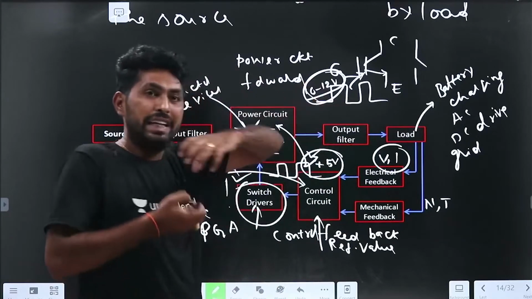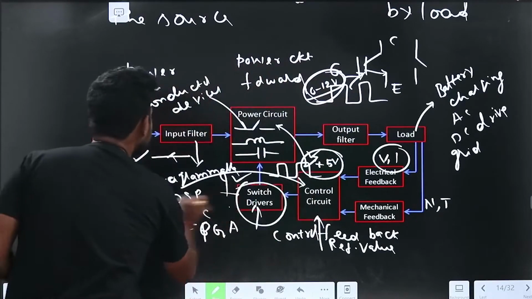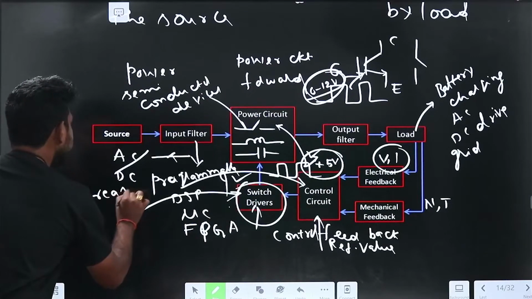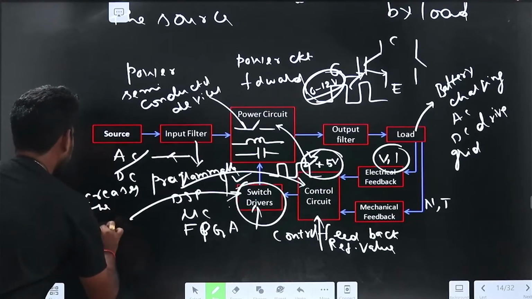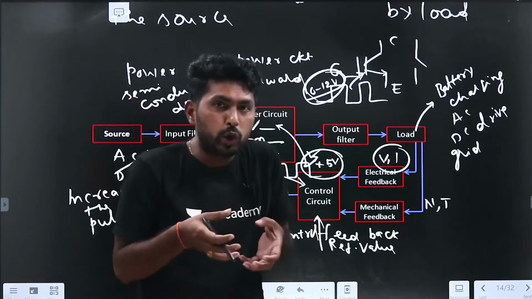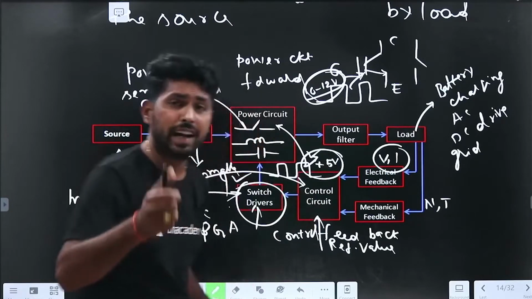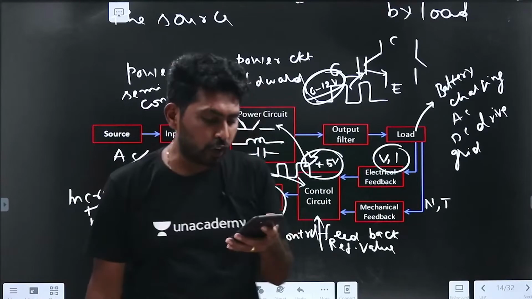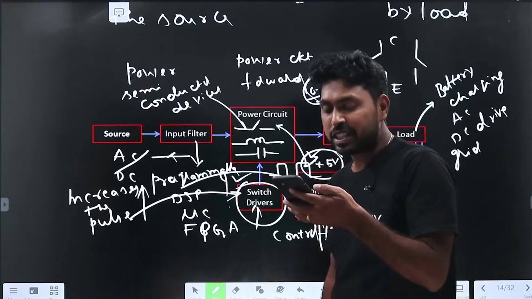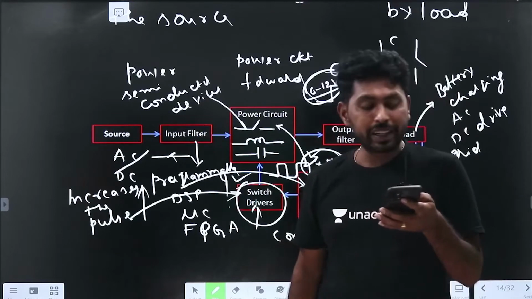That driver circuit increases the pulse strength, the pulse amplitude, to 10 to 12 volts, so that it is able to trigger the IGBT. Now we are clear, right? Is there any doubt? Yes, Mitra, the switch driver upscales the voltage. Are you clear or not?